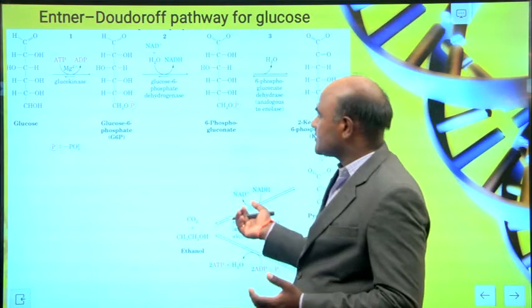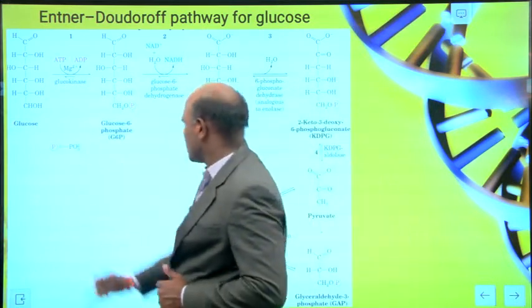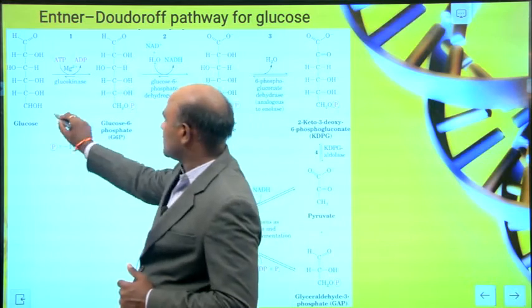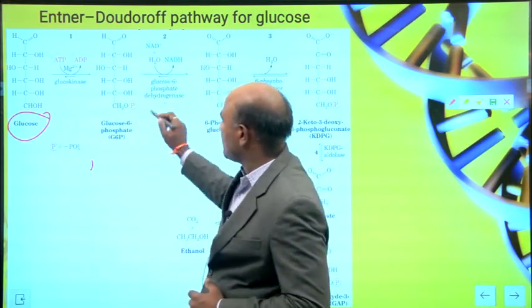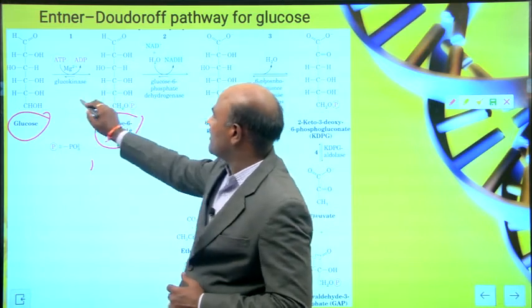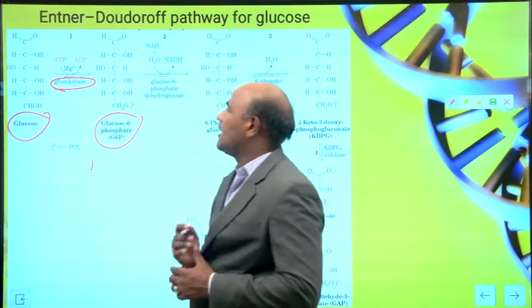These are the structures. We have taken a glucose molecule here. This is the glucose molecule. Glucose is converted into glucose 6-phosphate with the help of glucose kinase.